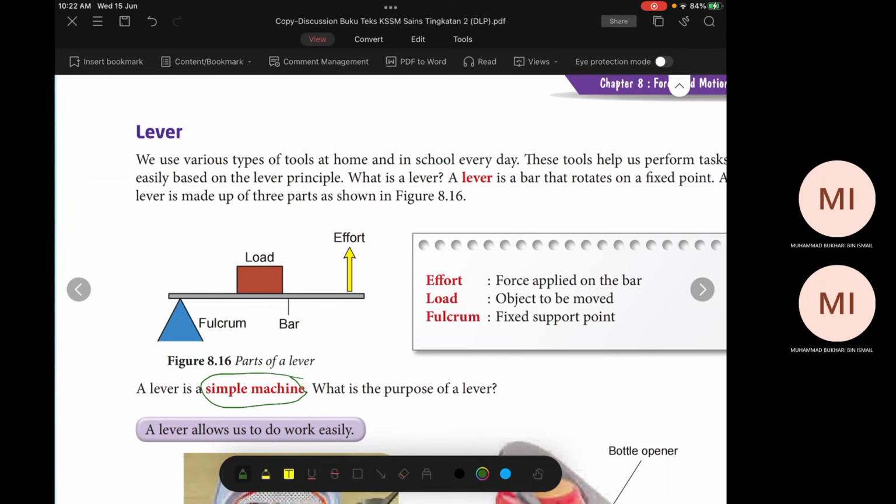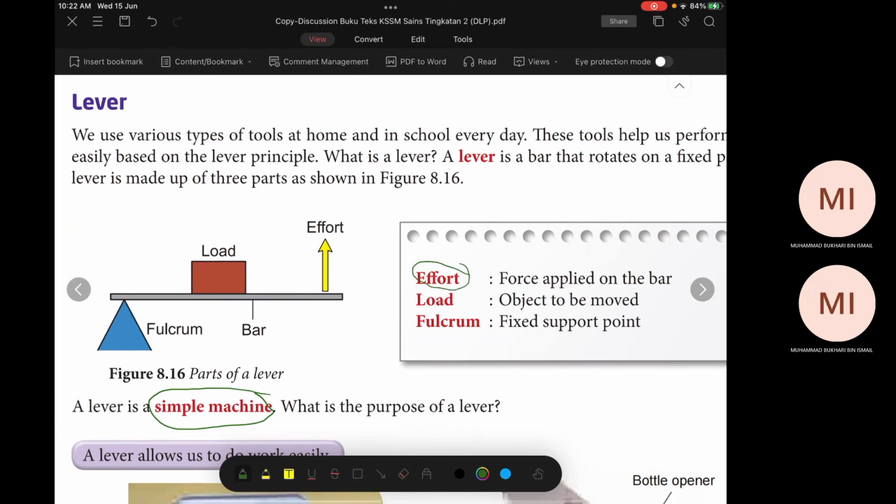Okay, let's try to recognize the terms we use here. Effort. What is effort? Force yang awak kenakan. Force apply. What is load? Load tu apa yang awak nak angkat. Itulah dia load. What is fulcrum? Fix. Ini keyword dia tidak bergerak. Fix point. Fix support point.